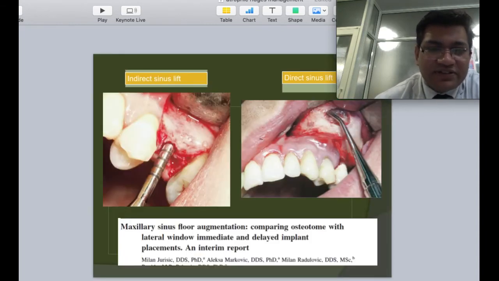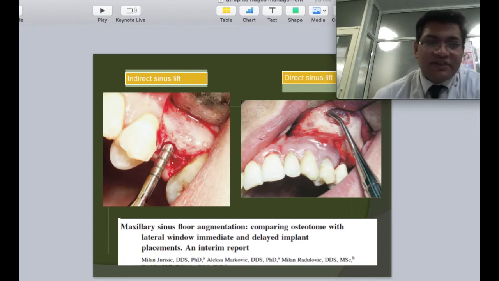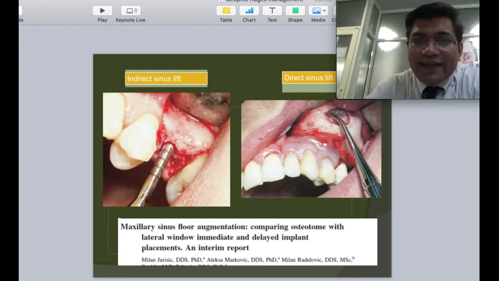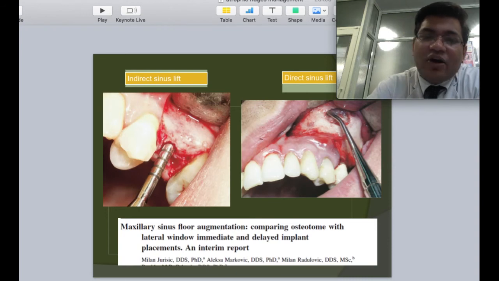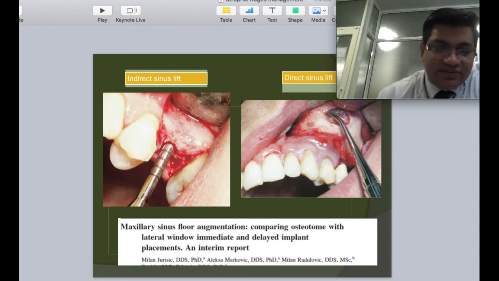Now, there are various comparisons between indirect sinus lift and direct sinus lift which are available, and I, for one, believe that each has its own place. With the coming of guided surgeries, even with challenging cases, I have gone as low as 3 millimeters for a single or two implant case. But for more than two implants and less than 5 millimeters of bone, I mostly prefer direct sinus lifts.